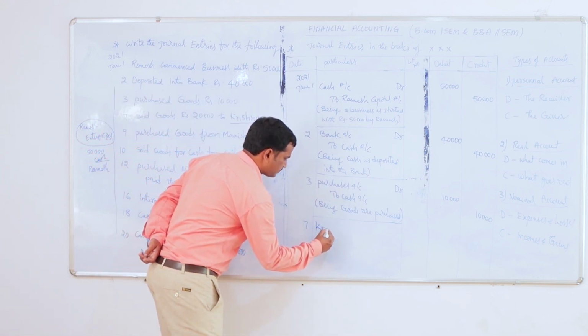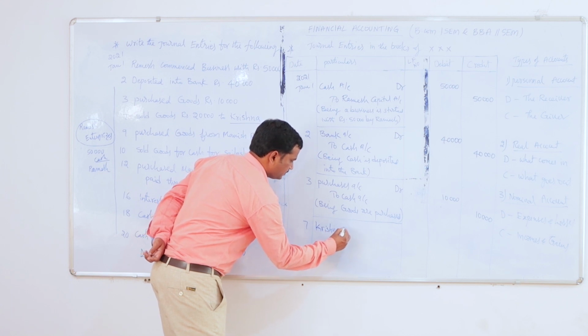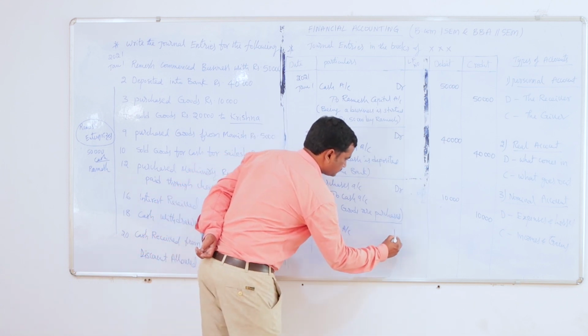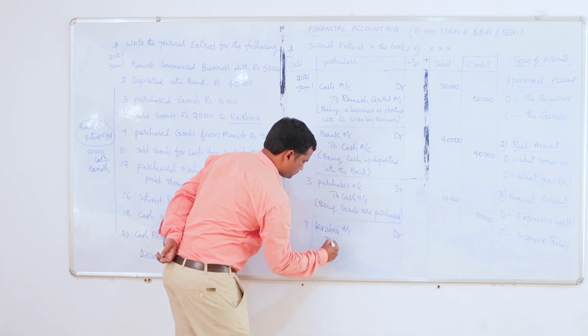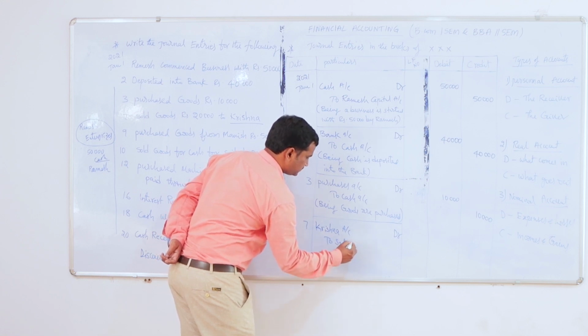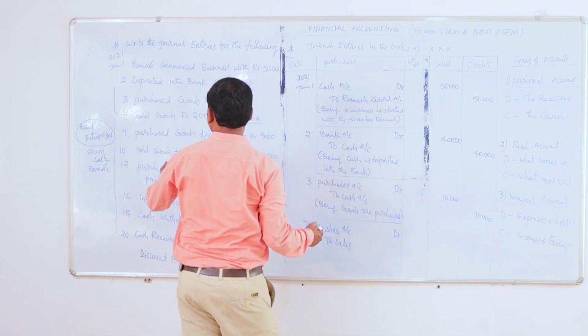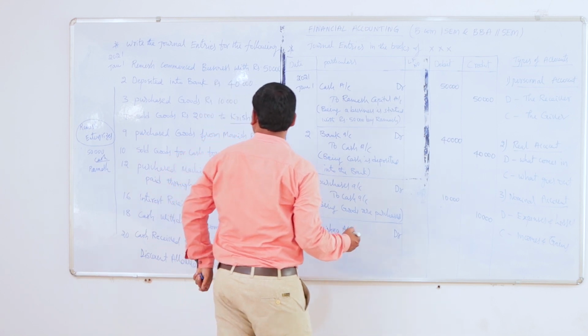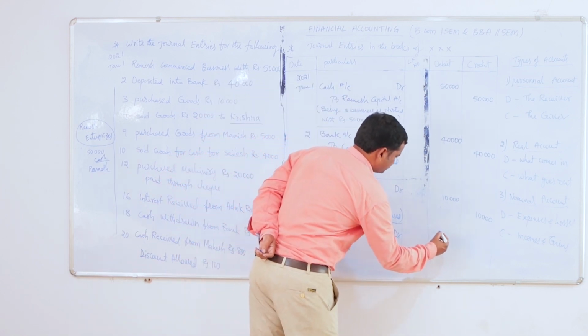So Krishna account debited to sales for rupees 20,000.